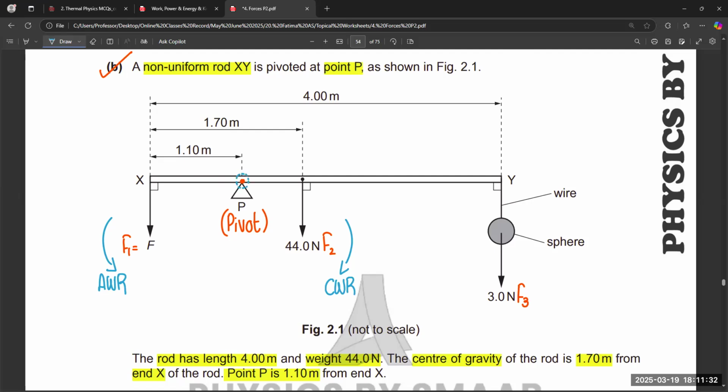To identify the rotation, we need to consider the pivot point, and we can take a pencil or pen and hold one side, that is the pivot point, and with the help of this pivot point, we can find out the rotation from the other end. In the same way, the weight of the sphere is also acting in the downward direction. So F1 is the one-side force and F2, F3 are the other-side forces. This is also clockwise.